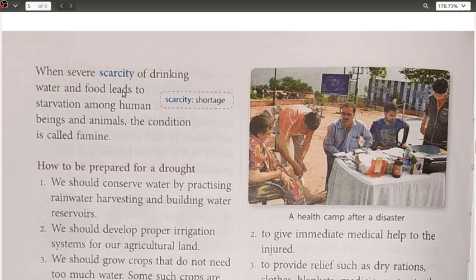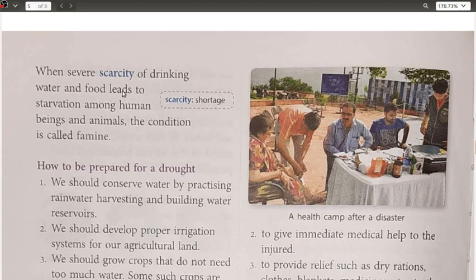Okay, so in this way, food scarcity has already been there, as no crop production has occurred, and when water scarcity also occurs, like scarcity basically means shortage, कमी, ठीक है. तो जब food और water दोनों की कमी हो जाती है and people start facing starvation, मतलब भूखा रहना, that is, this starvation among the human beings and animals starts. This condition is known as your famine.